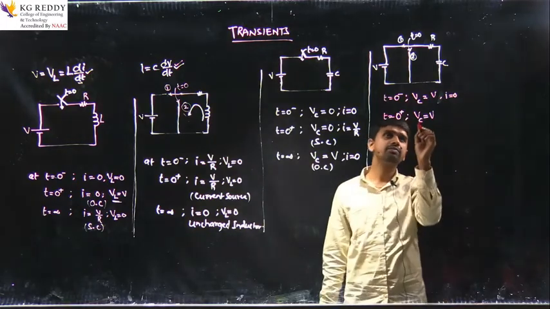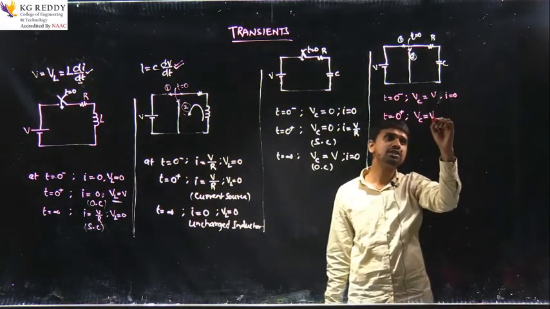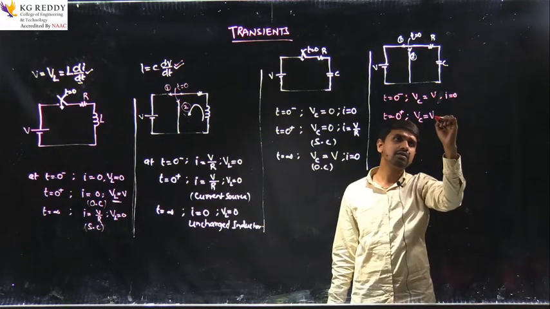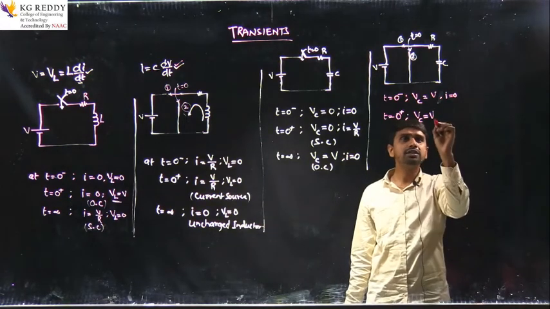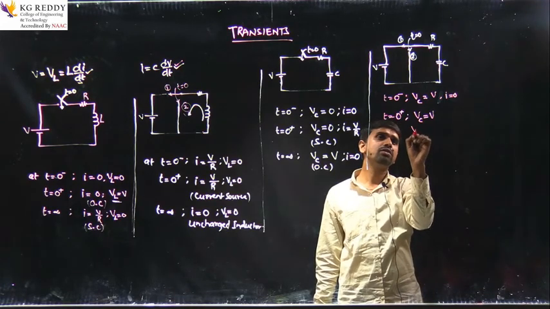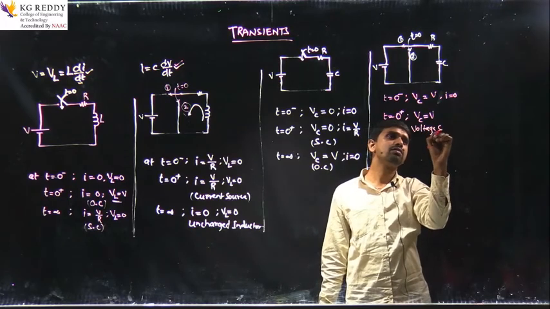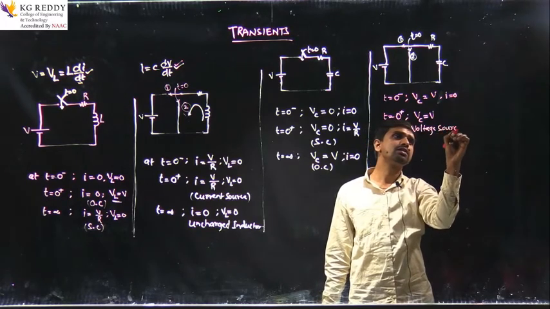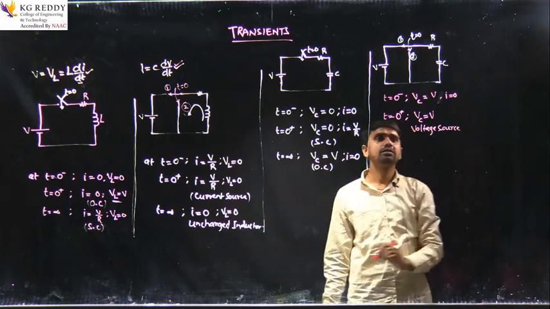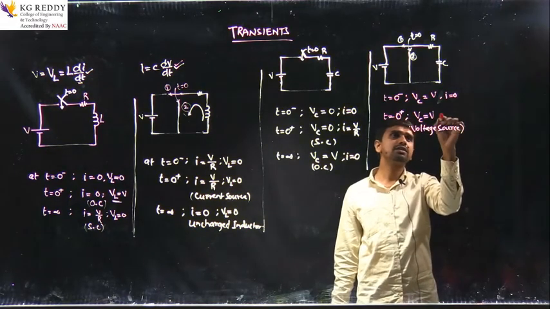In this case, even though the network is not connected to the source, the voltage will exist in the network, because the capacitor will act as the voltage source here. Then what will be the current?